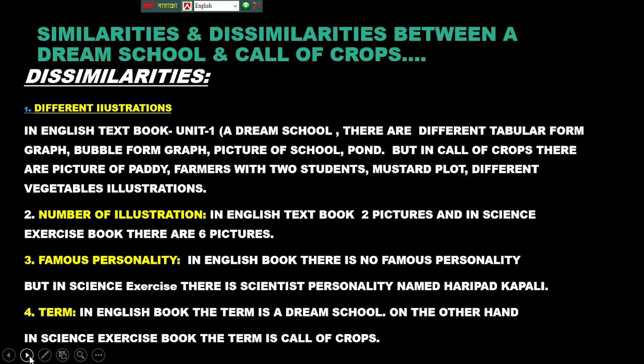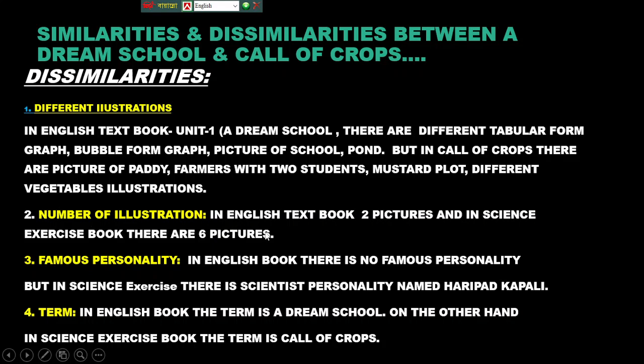Now we look at dissimilarities. First one, different illustrations. You will see illustrations in both the books, but the illustrations are different based on context. In the English textbook, Unit 1, A Dream School, there are different tabular form graphs, bubble form graphs, a picture of a school pond. But in Call of Crops, you'll see pictures of paddy, farmers with two students, a mustard plot, different vegetables illustrations.